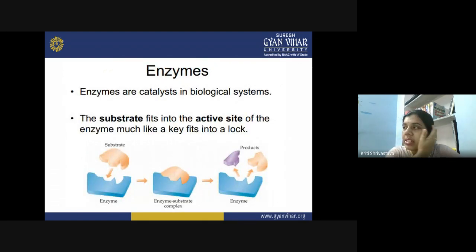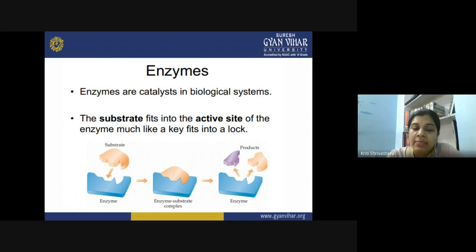Now let us see a similar phenomenon, that is about the enzymes. These enzymes are nothing but the catalysts in the biological system. And why do we need catalysts in the biological system? Because the very important thing is you cannot increase the energy of the molecule by providing heat energy. Because we know that the biomolecules are so sensitive to temperature and pH ranges.